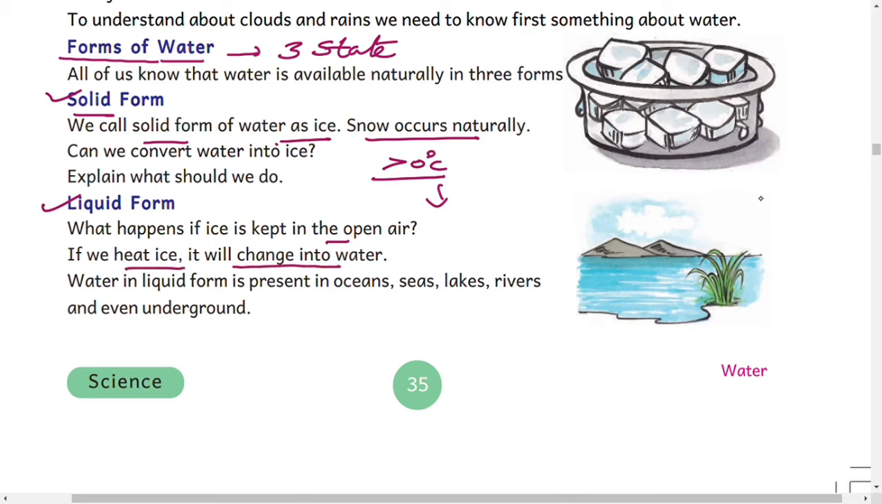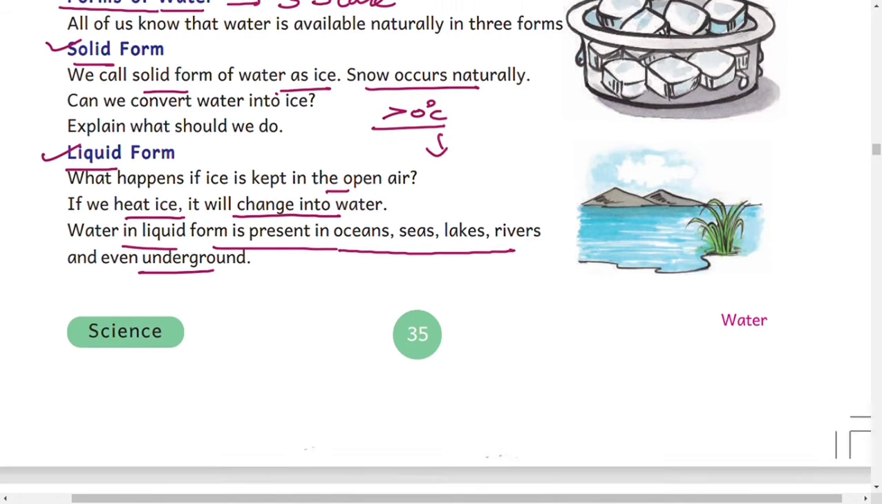Water in liquid form is present in the oceans, seas, lakes, rivers and even underground. Generally we use water for our purposes in liquid form only. Liquid water is always present in the oceans, seas, lakes, rivers and underground.